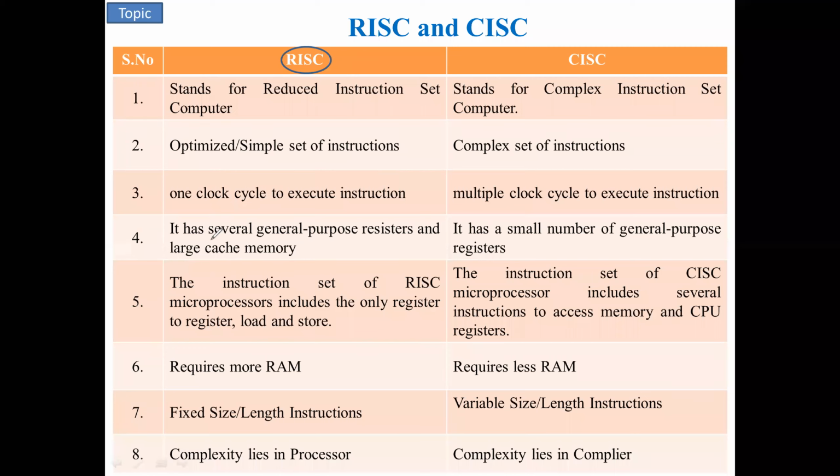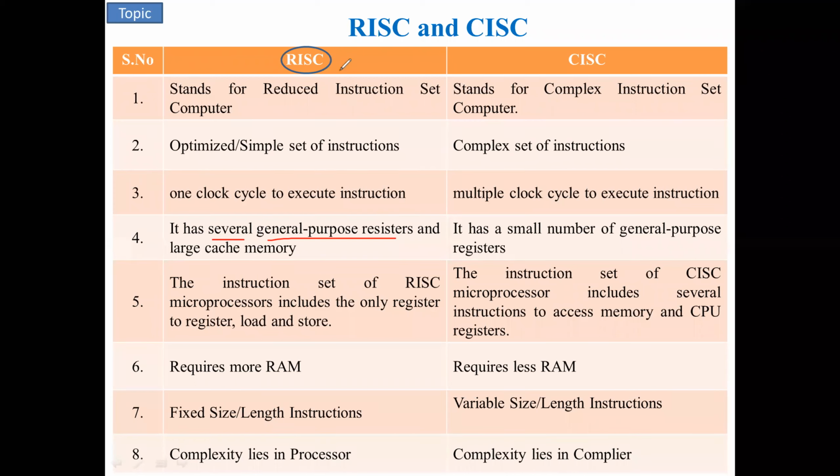In this RISC type of microprocessor or microcontroller, there are several general purpose registers. What are general purpose registers? For example, A, B, C, D, or R0, R1, like that. It differs depending on the type of microprocessor or microcontroller.